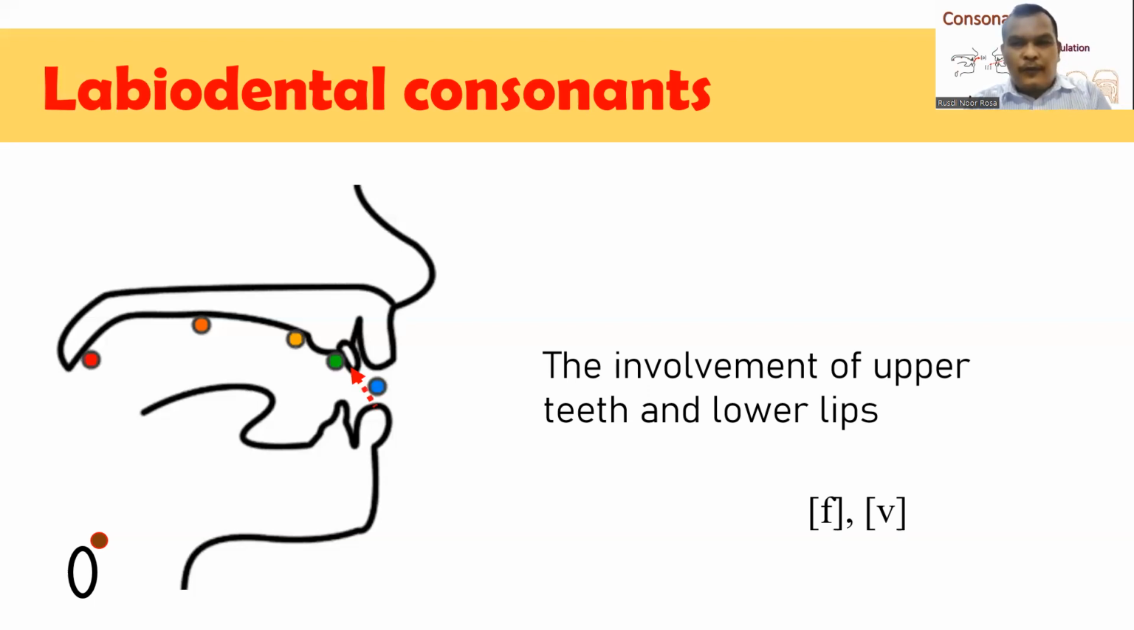Once again, f, v. These sounds are introduced in English, and they are also introduced in Bahasa Indonesia. F, v. These are labiodental consonants. Remember, labio means lips and dent means teeth. Therefore, these consonants are produced by involving the upper teeth and lower lips.